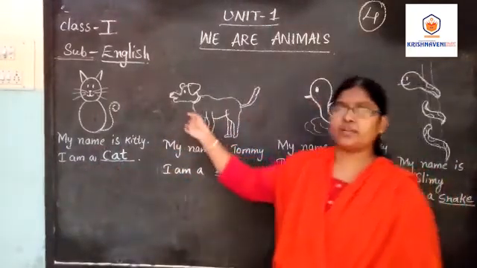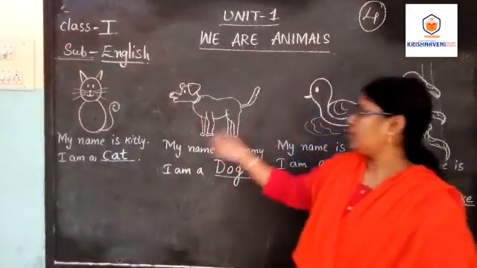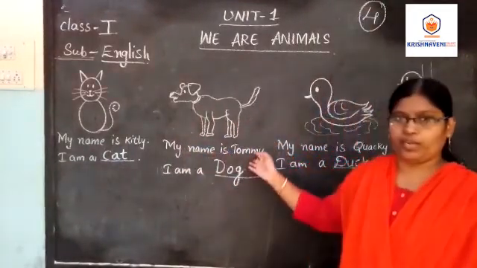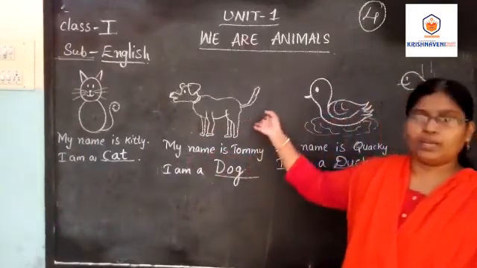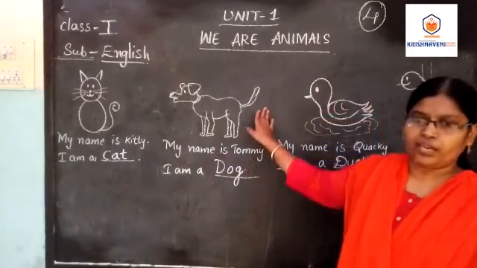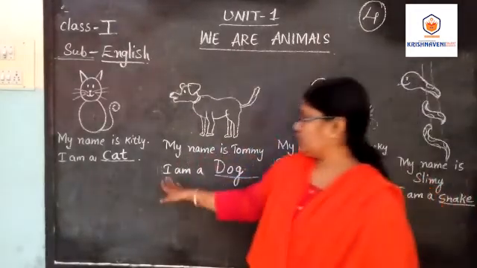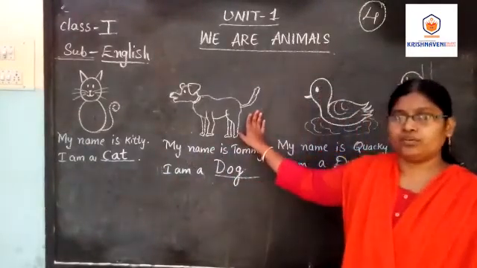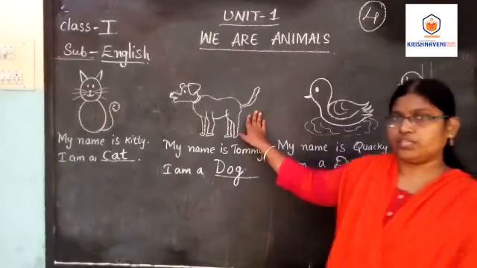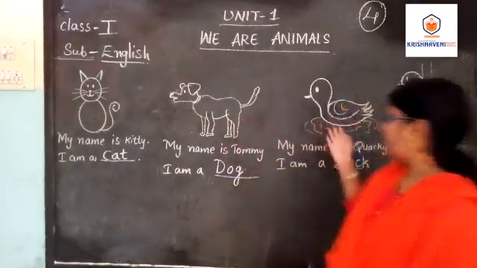What is the picture, Maya? You know about this very well. Okay. My name is Tommy. What is this? My name is Tommy. So if we keep pet animals, we also keep names for the animals. So this, my name is a dog. So what sound does the dog make? Bow, bow. So going to the next picture.